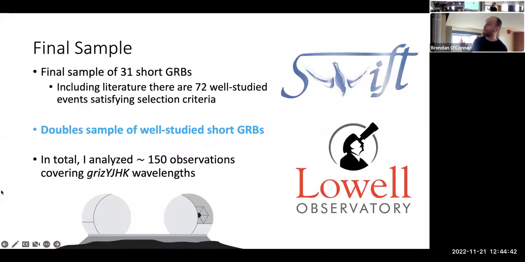So in total, I studied 31 short GRBs. Adding this to those in the literature, there are now 72 events that satisfy our selection criteria that have been well studied. So essentially doubling the sample. And in total, I analyzed about 150 observations, imaging, and maybe about 20 spectroscopic observations covering these 31 short GRBs.